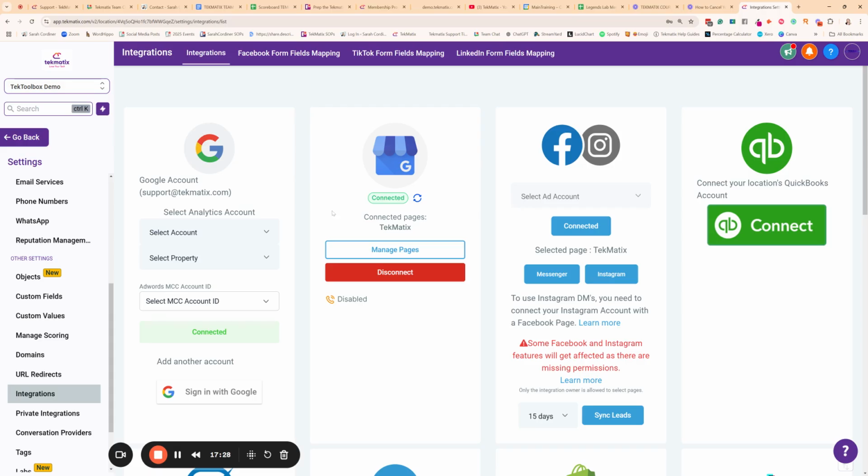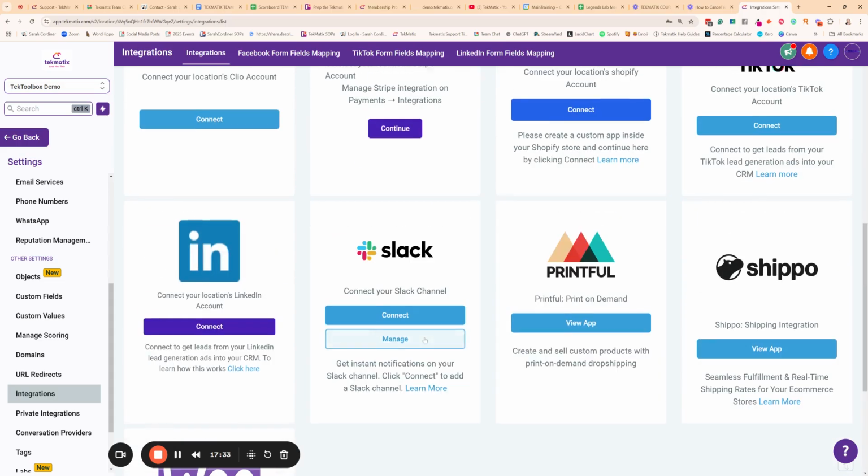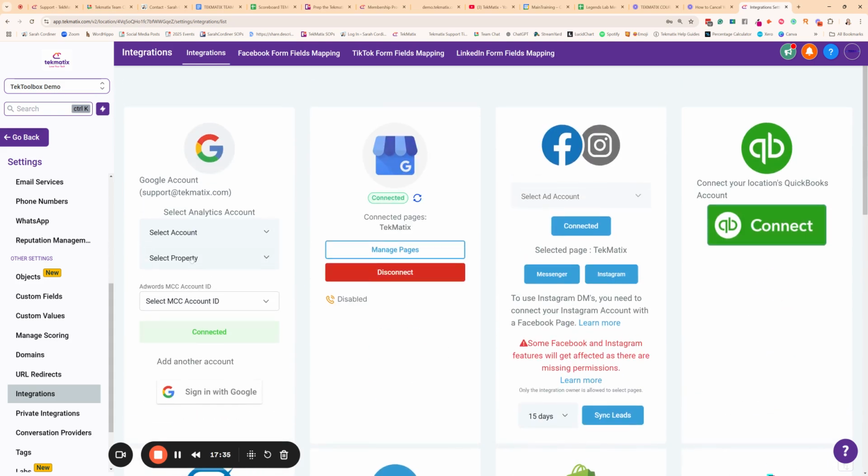And this is where you're going to want to connect some of the accounts that you might be using. So for instance, I use Google for my emails. I use Google Workspace for my calendars and all of that. So you're going to want to go in and connect your Google account. You simply press sign in with Google, follow your sign in prompts, and boom, it will be connected.